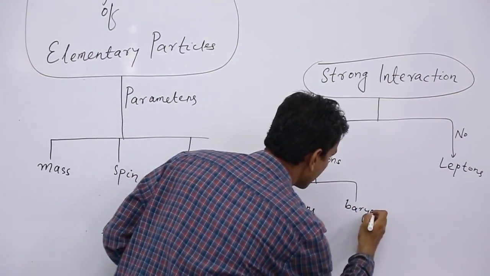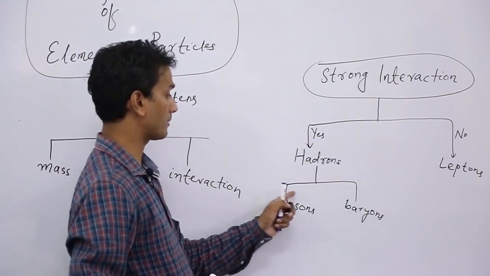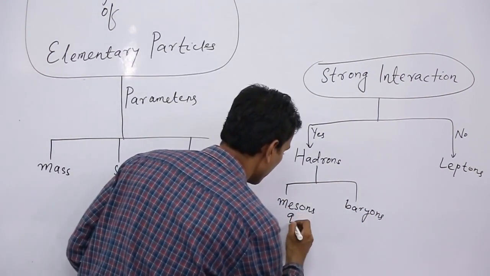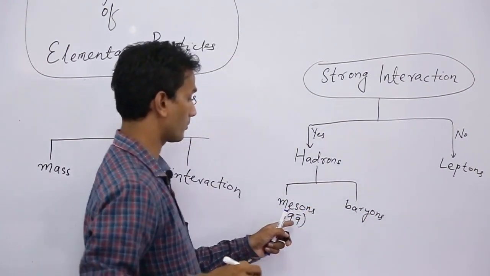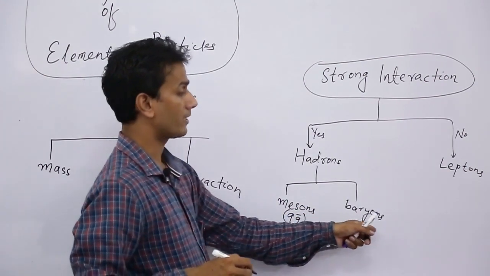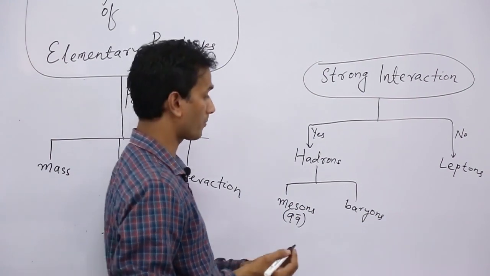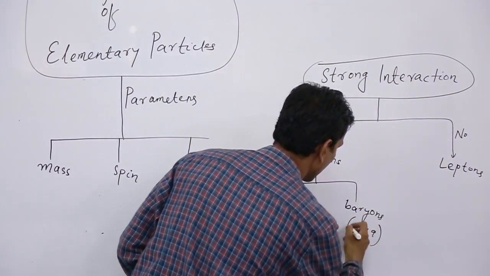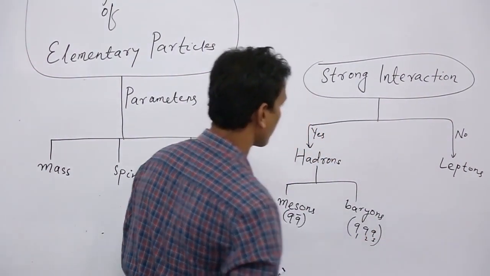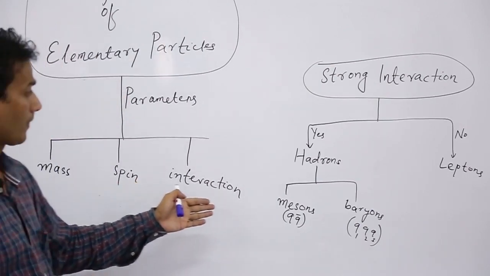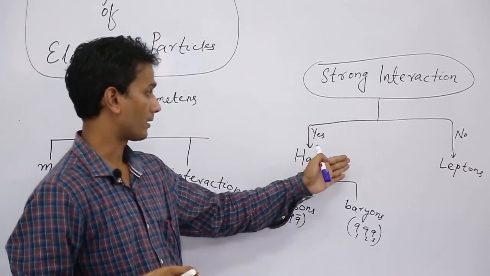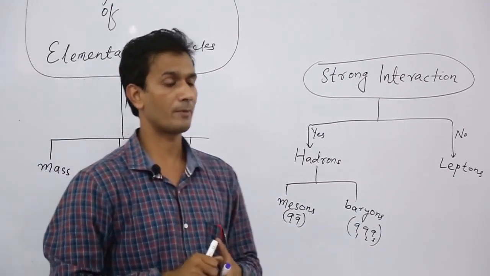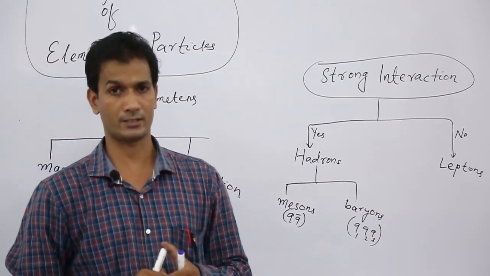We already know about mesons and baryons. Mesons are the composite particles formed by the combination of one quark and one antiquark, and baryons are the particles formed by the combination of three quarks, Q1, Q2, Q3. So this is the classification on the basis of strong interaction. So this is all about the classification of elementary particles.